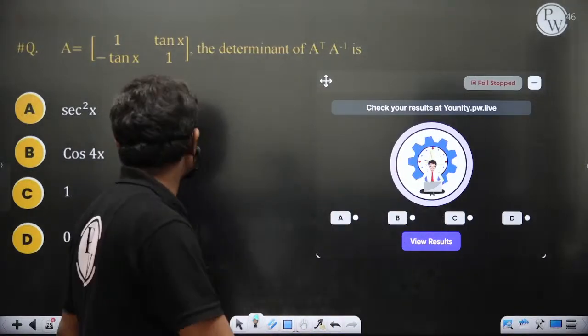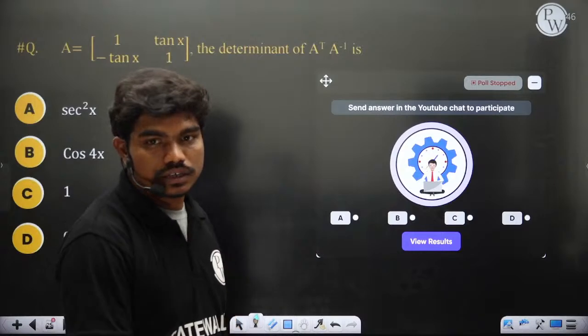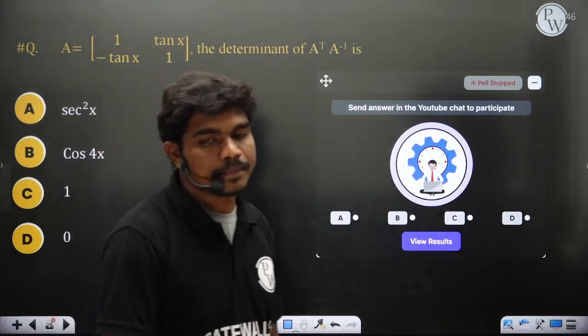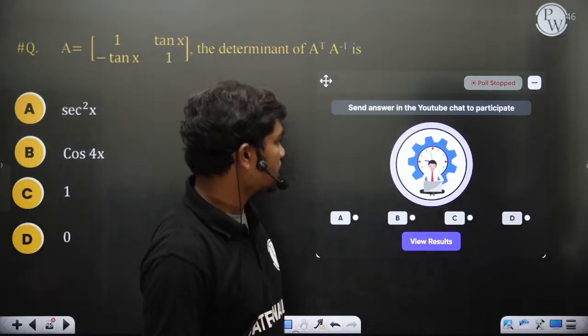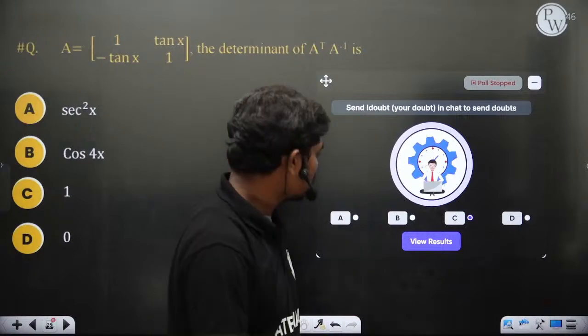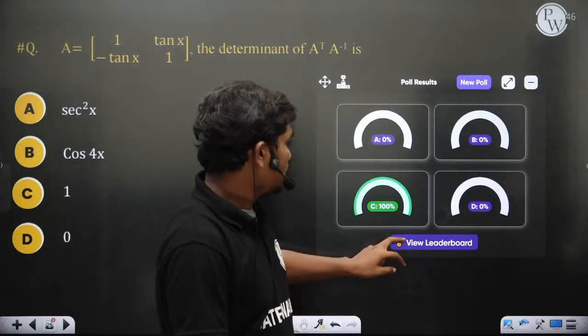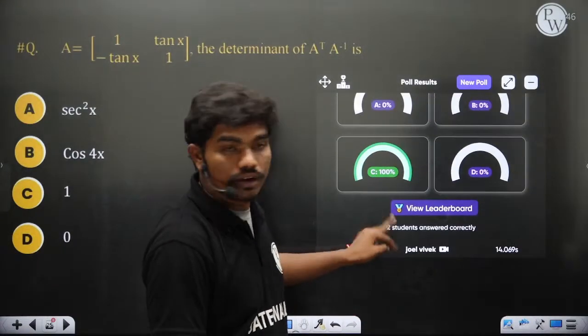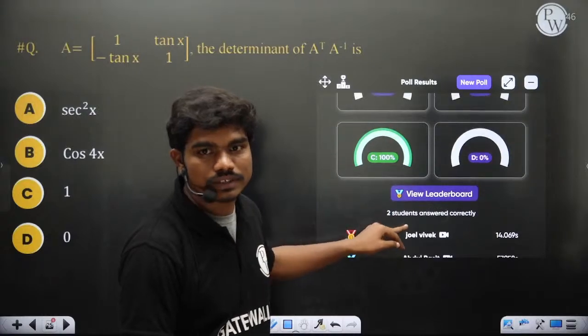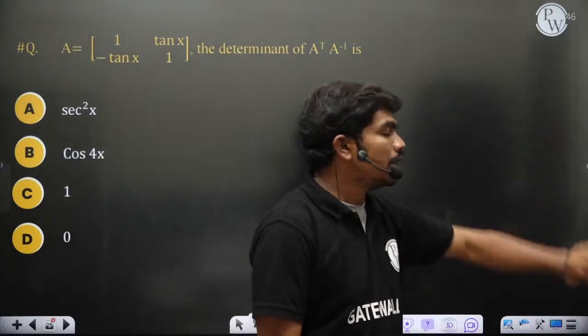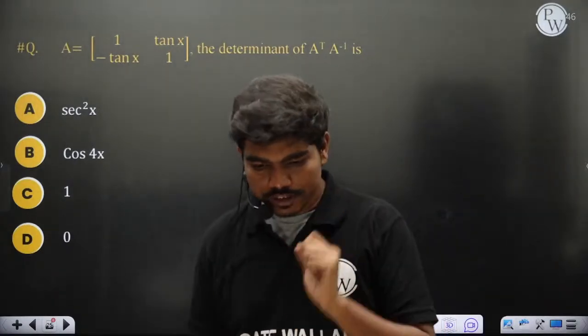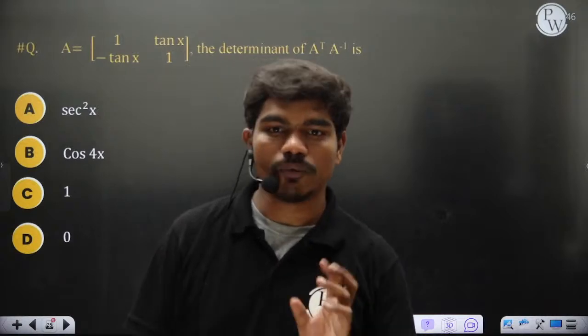Vasistha told A, secant square x, Sagnika C. Okay. So let's see. The correct answer is of course C. Joel, Abdul, yeah, of course, only 2 of you, and I think Vasistha, Sagnika by this time you have finished. See, I have given you 60 seconds to solve this question. You might have understood something. The job would have been a bit easy.